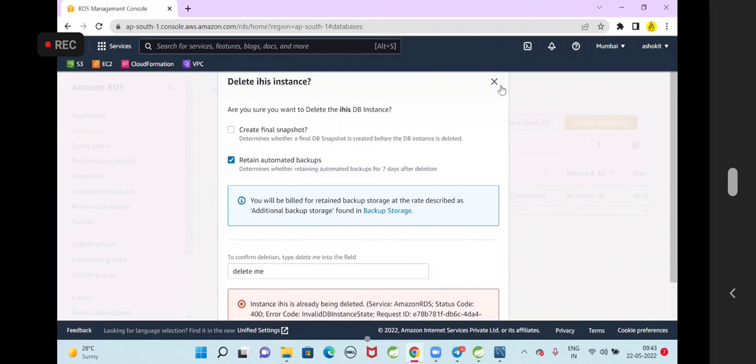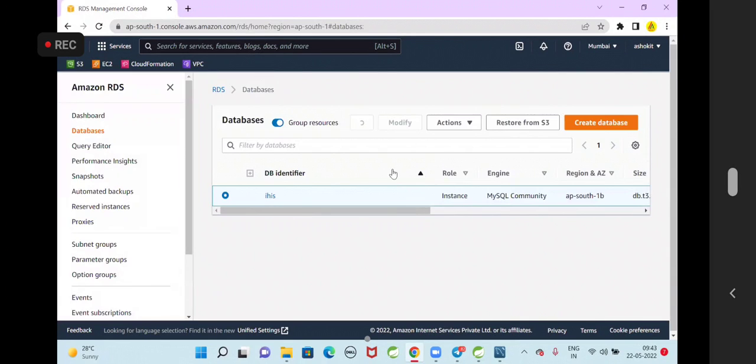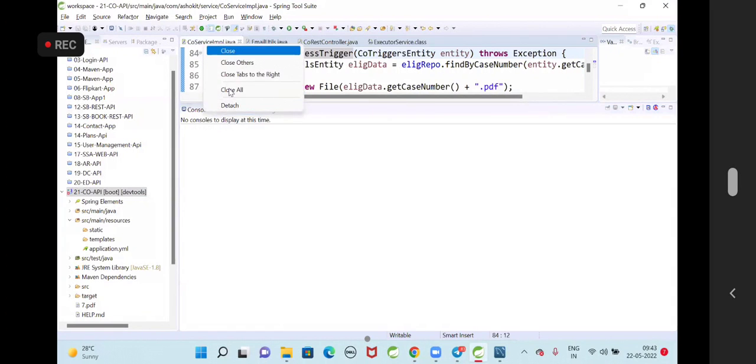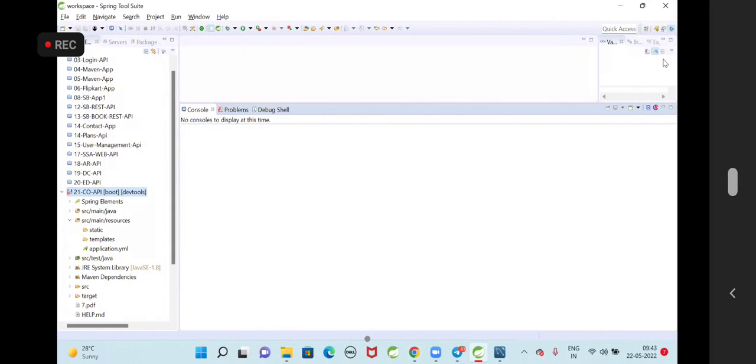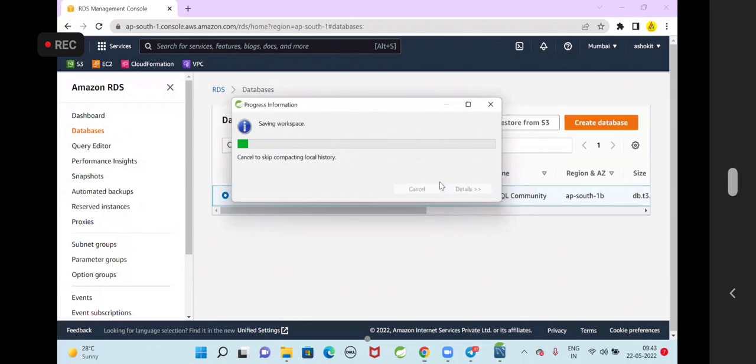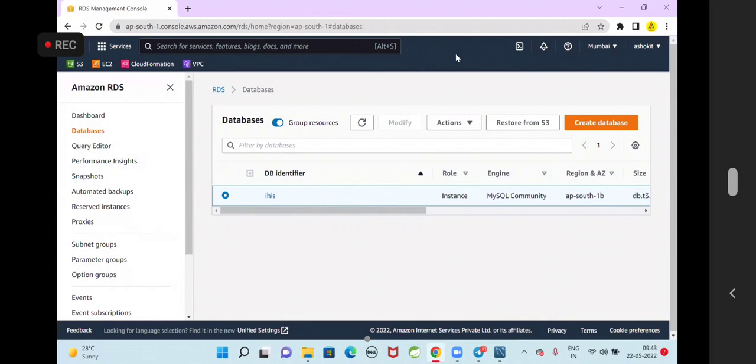Already it is in the deleted state. Okay, that's fine. My database is getting deleted. So with this we understood what is the correspondence API and what is the purpose of the correspondence API. Correspondence API is used to send the notices to the citizens.